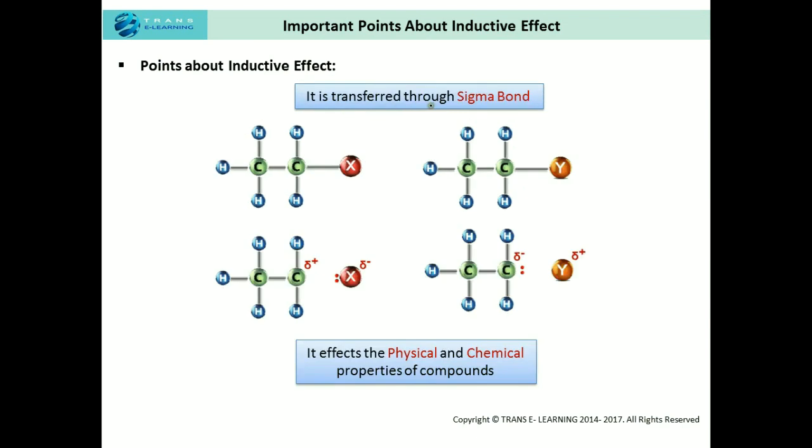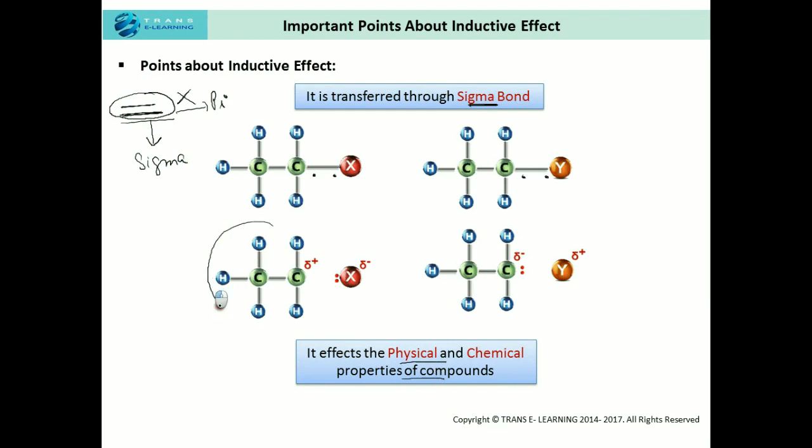Next, it is transferred through the sigma bond. This bond, the primary bond between two atoms, represents the sigma bond, and there is a displacement of electrons through this sigma bond. So the inductive effect results from the displacement of electrons through the sigma bond. If we have pi bonds like a double bond or triple bond, then there is no displacement of electrons through these pi bonds. So there is just displacement of the electrons through the sigma bond in the inductive effect. And yes, it affects the physical and chemical properties of the compound.